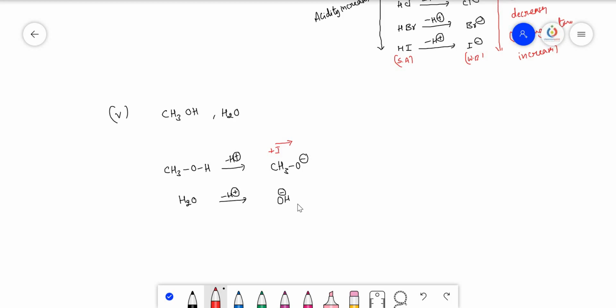More stable means it can easily exist, so it is a weak base. So CH3OH can release the H plus ion and form its respective methoxide ion. H2O releases H plus ion and can form the OH minus ion.